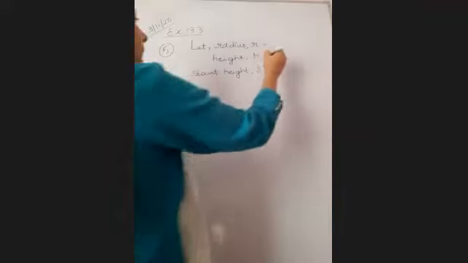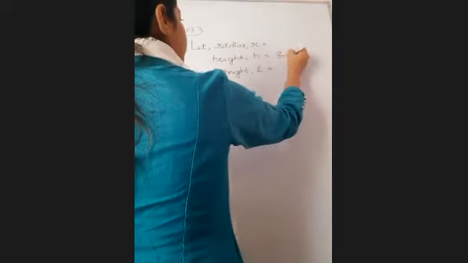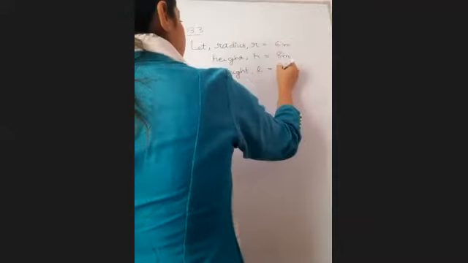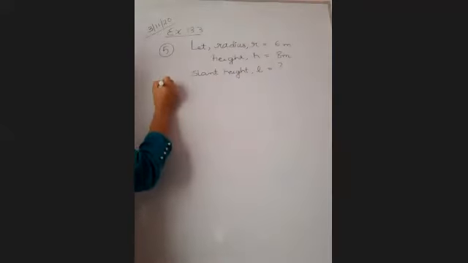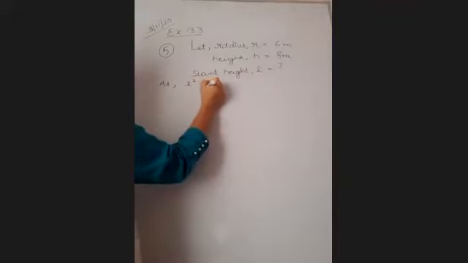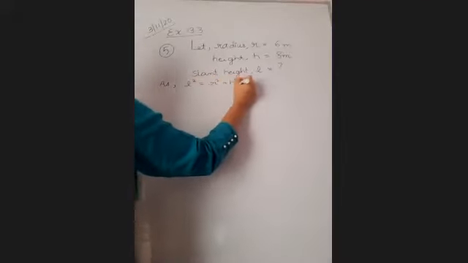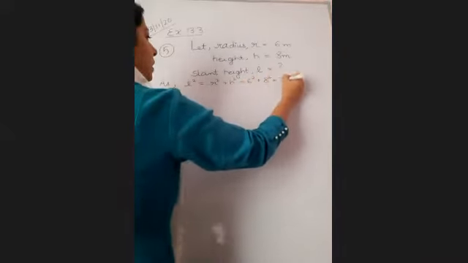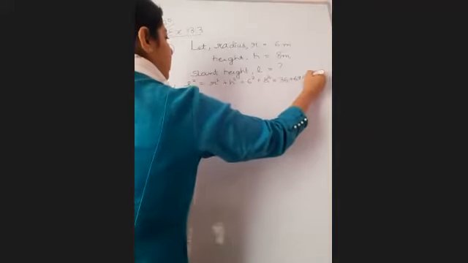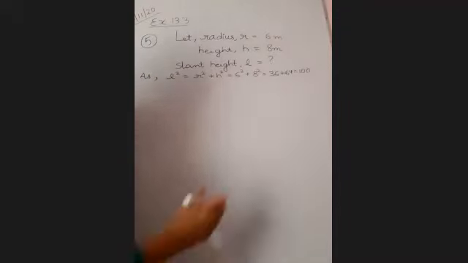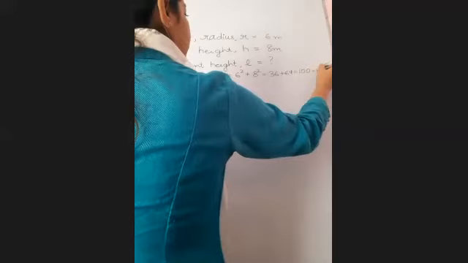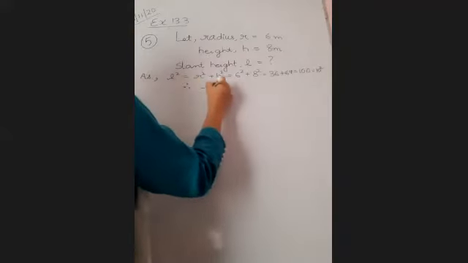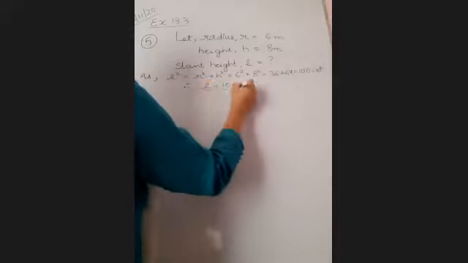Height is 8. Radius is 6. So first of all, let us calculate slant height. L square is R square plus H square. 6 square plus 8 square, 36 plus 64, which is 100. And 100 is the square of 10. So therefore, L is 10 meter.